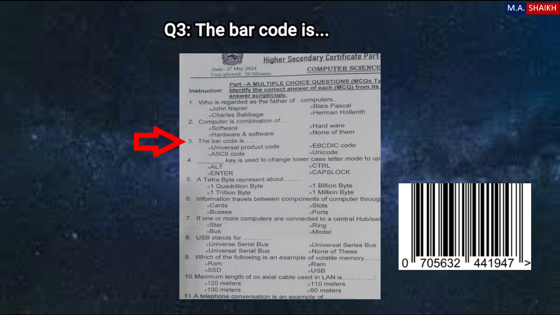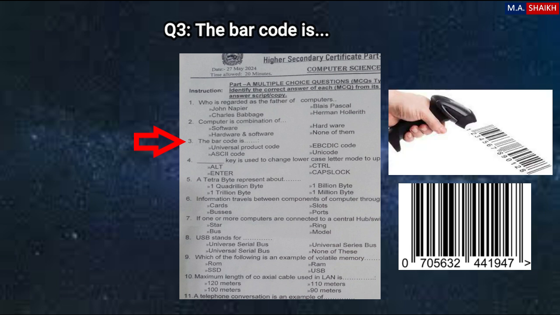How is that information read from a barcode? Devices are used, called barcode scanners or barcode readers. These devices are used to read data from the barcode. You might have seen this kind of device, a barcode reader, when you go shopping.